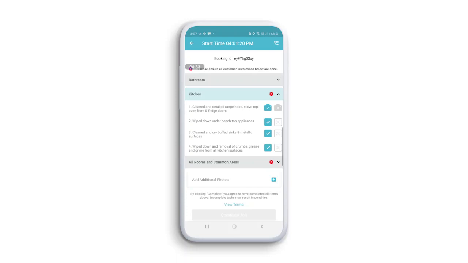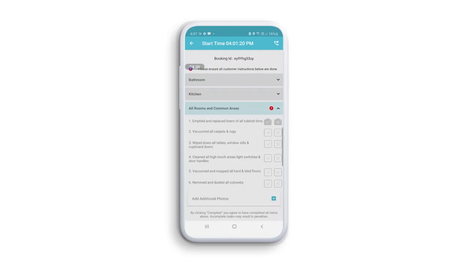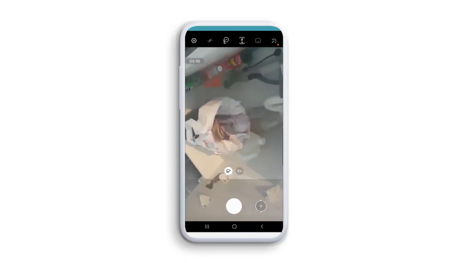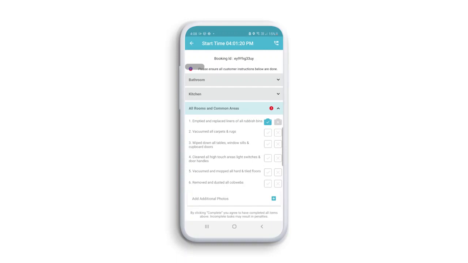Now let's move on to all rooms and common areas. Make sure you've emptied and replaced liners of all rubbish bins. Take a photo of an emptied bin with a fresh liner. Then ensure you vacuum all carpets and rugs. Check. Wipe down all tables, windowsills and cupboard doors. Check. Cleaned all high-touch areas, light switches and door handles. Then vacuumed and mopped all hard and tiled floors. And finally, removed and dusted all cobwebs.